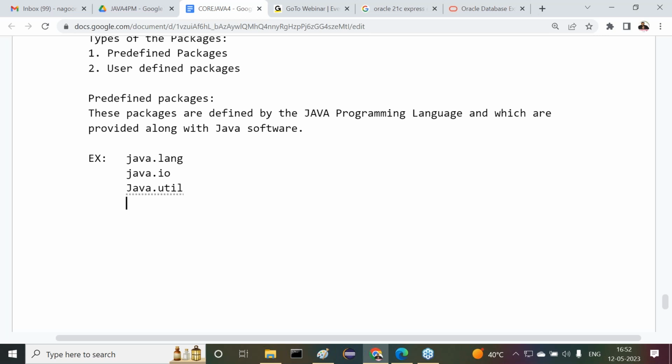Java.util is one of the predefined packages. Like this, so many packages are available. Now, only some of the examples I provided here, but any number of predefined packages are available. That's okay, fine. Next one is, what about user-defined packages?